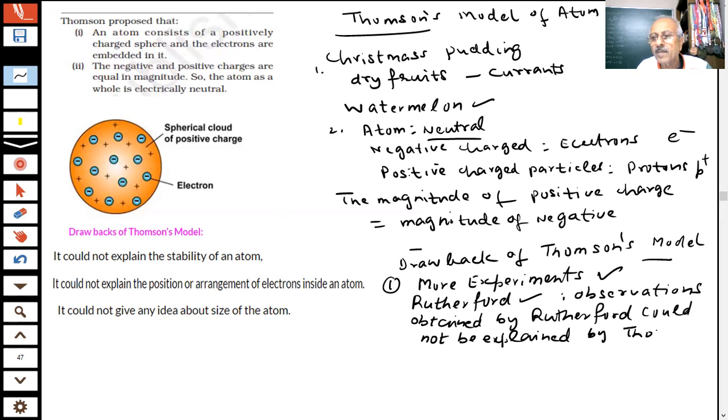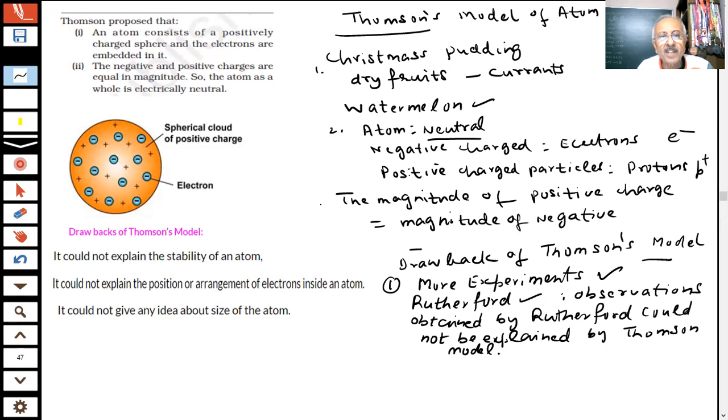Number 1 point. As a lot of experiments were being done, these experiments were not agreeing with this model of the atom which was given by Thomson, students, and also it could not explain the stability of the atom.